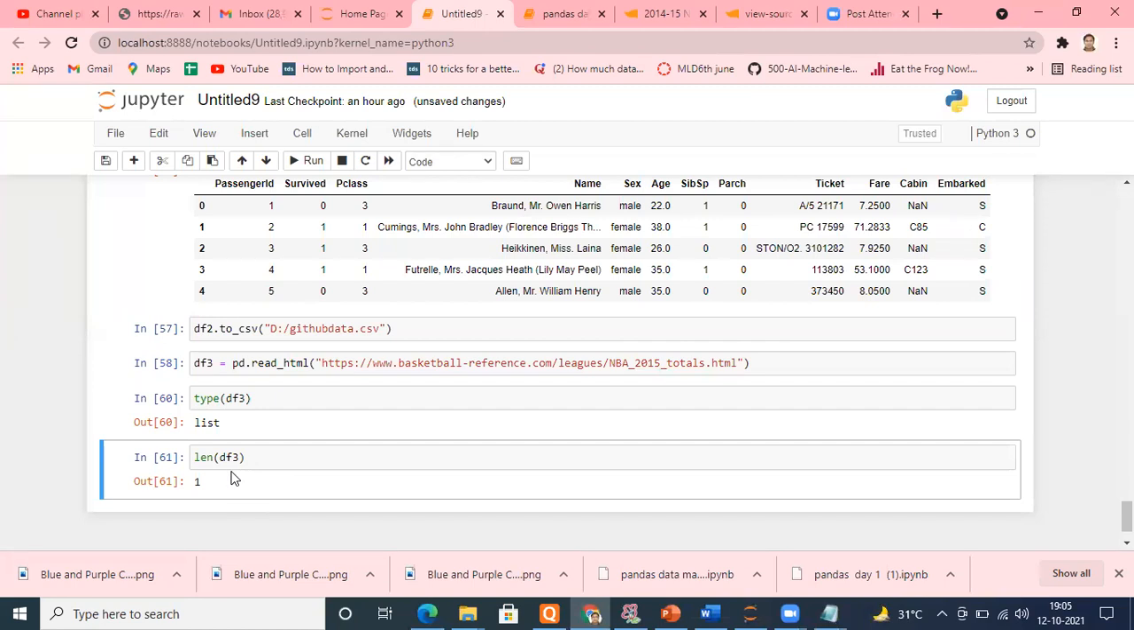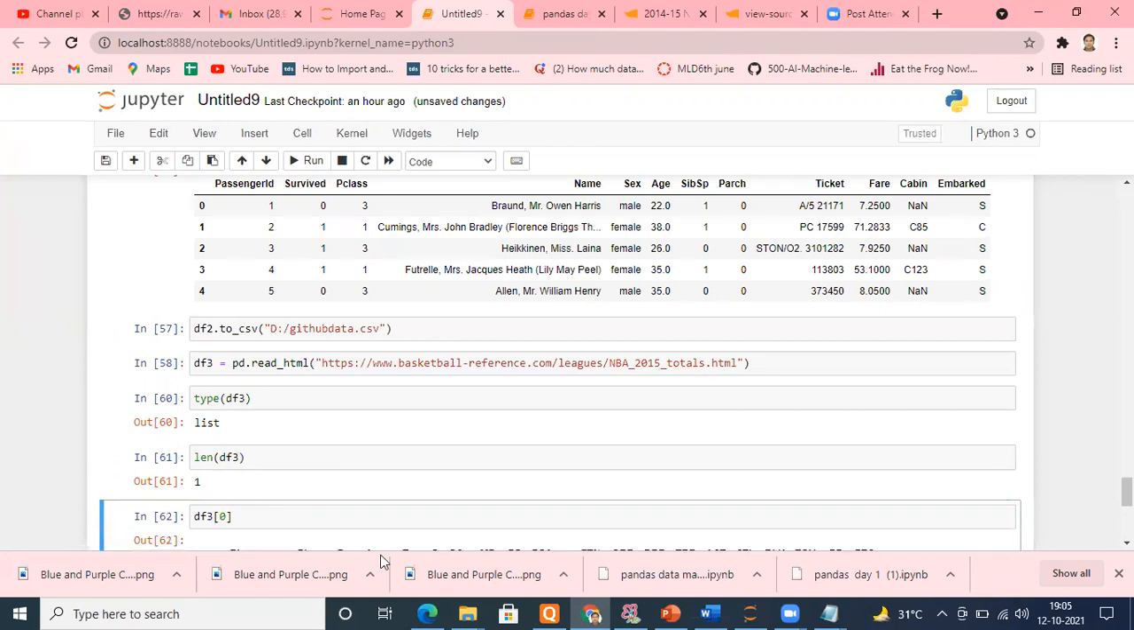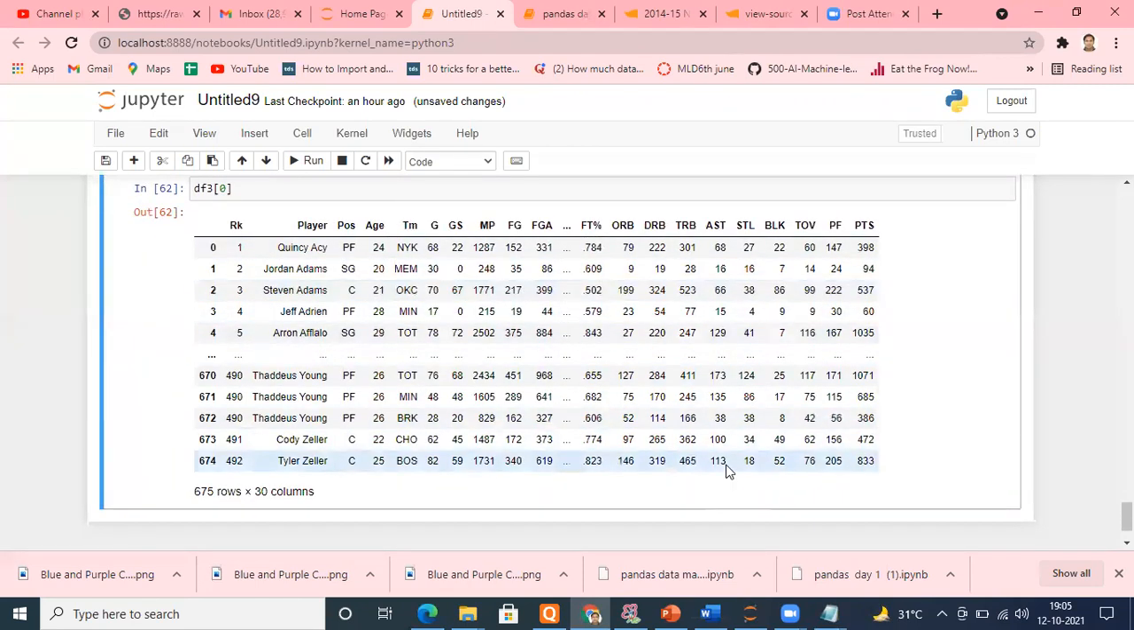So how can we access the first element of the list if it has only one element? Anybody can tell me? If I have a list and I want to access the first element, how can I access that? 0. Yes, sir, absolutely perfect. See, if I type df3 square bracket and 0, let me see that. See, you got your table.